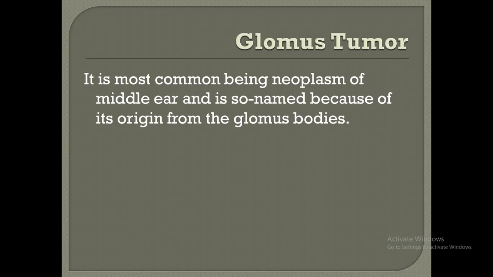Well, the glomus tumors or paraganglioma or chemodectomas, these are the most common benign neoplasm of middle ear and is so named because of its origin from glomus bodies. The glomus bodies resemble carotid body in structure and are found in the dome of jugular bulb or on the promontory along the course of tympanic branch of ninth cranial nerve, that is Jacobson's nerve. The tumor consists of paraganglionic cells which are derived from the neural crest cells.